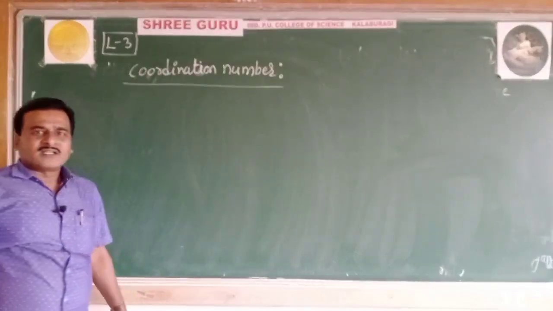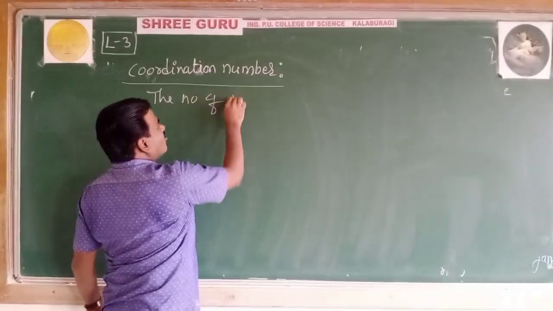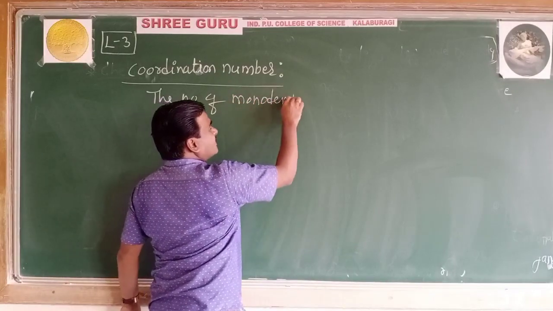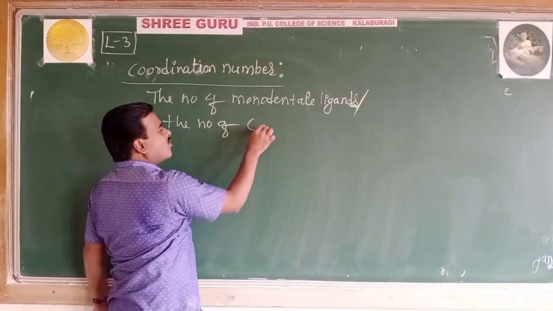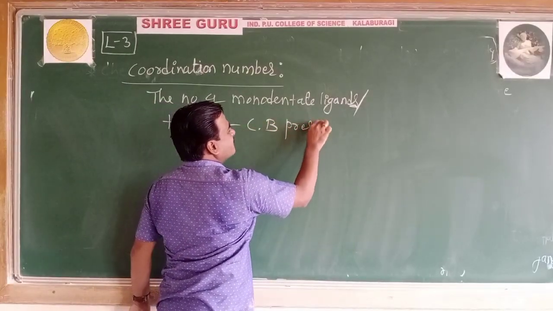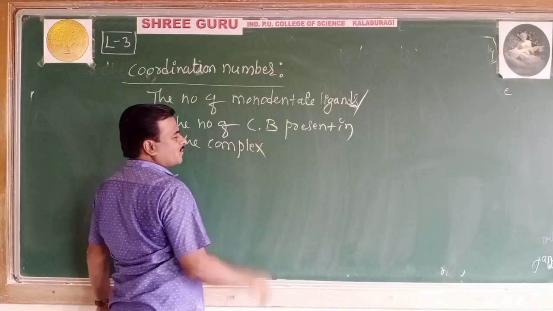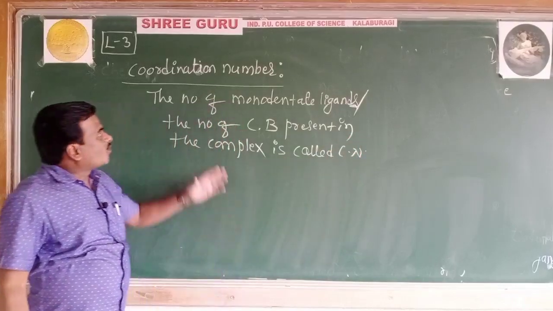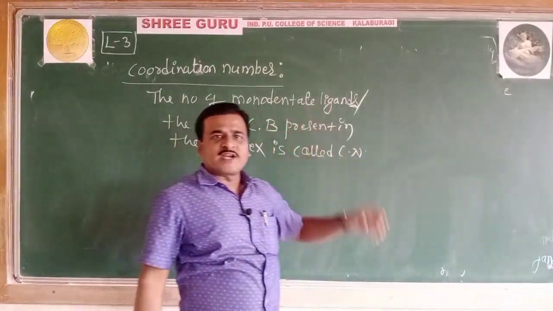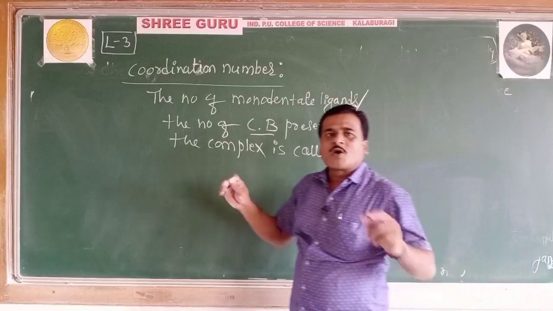Dear students, it is the number of monodentate ligands or the number of coordinate bonds present in a complex. That is called coordination number.